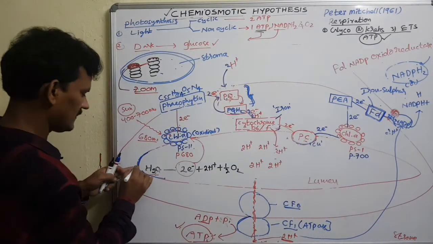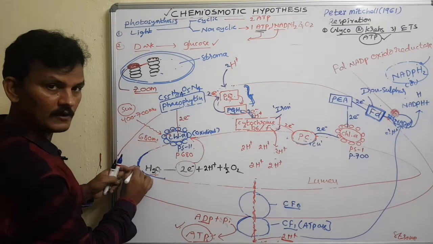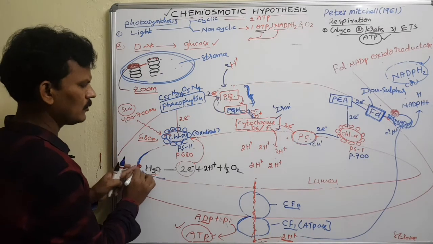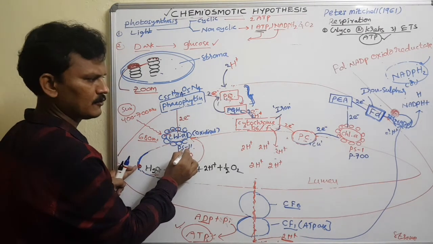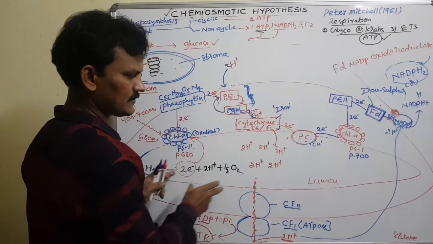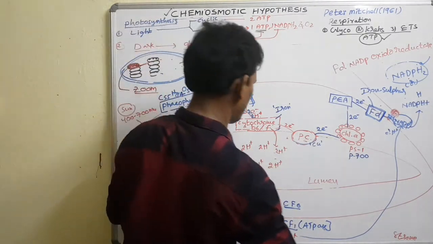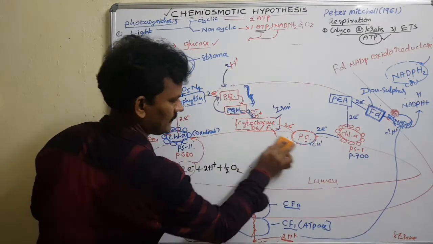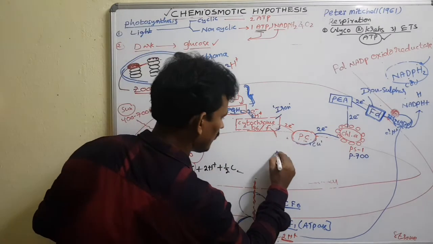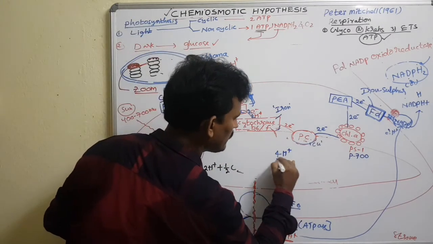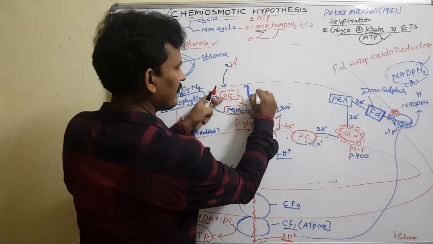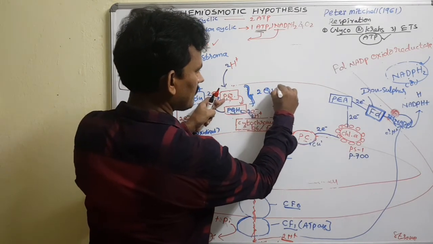But the water molecule, this is known as oxidation of the water, is on the inner side of the membrane of the thylakoid. It is closely associated to photosystem 2, but not to photosystem 1. So the regular questions will be asked in the examination. There is an accumulation of the 4 protons. Let me draw it. There is accumulation of the 4 protons in the lumen, but how many quinone cycles are needed? 2 quinone cycles are needed.